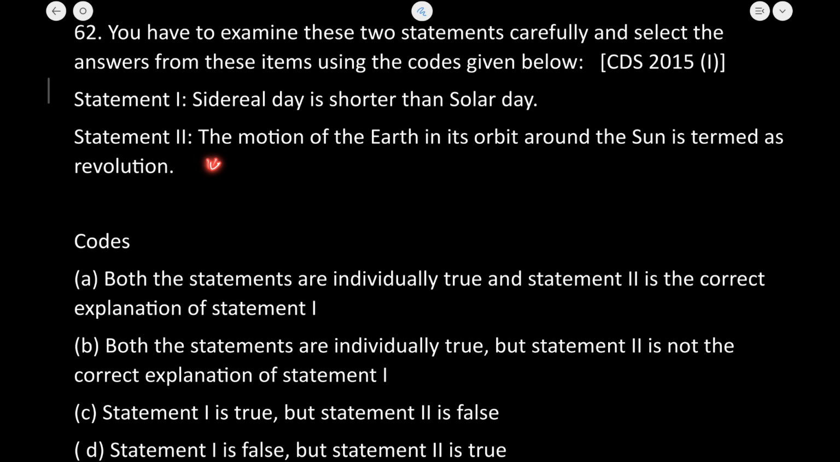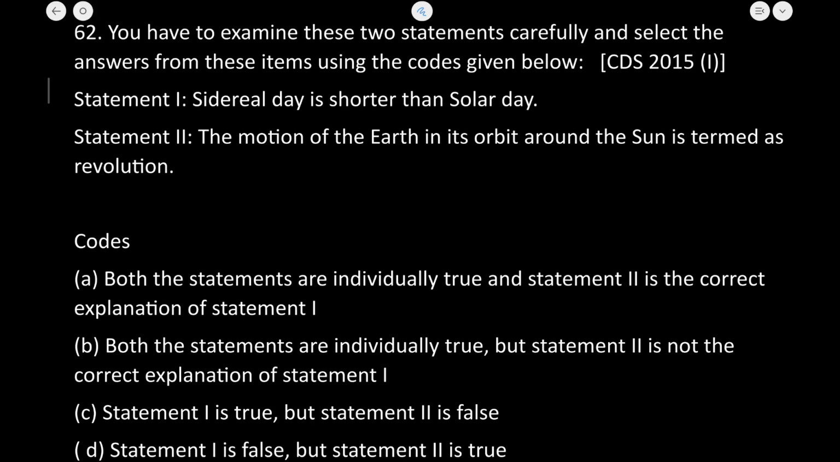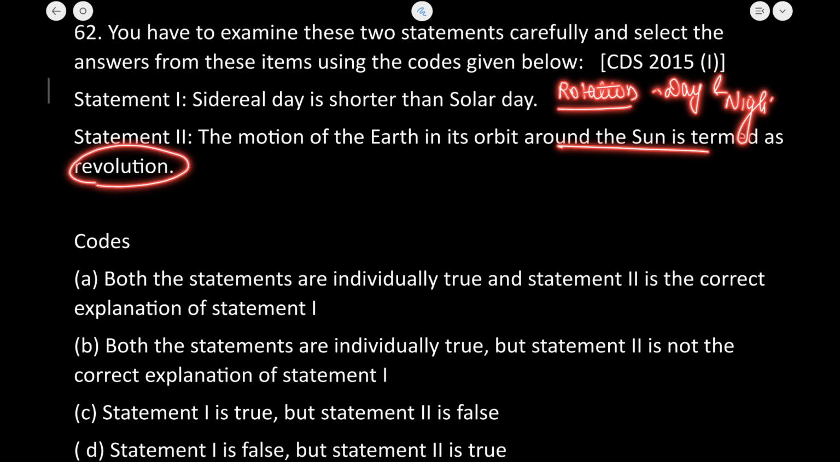Now, what is a sidereal day? A sidereal day is the time that it takes for the earth to complete one rotation on its axis relative to the stars, which is approximately 23 hours 56 minutes and 4 seconds. Now the rotation of the earth, you need to know, causes day and night. And if I talk about the revolution, this revolution causes change of season.